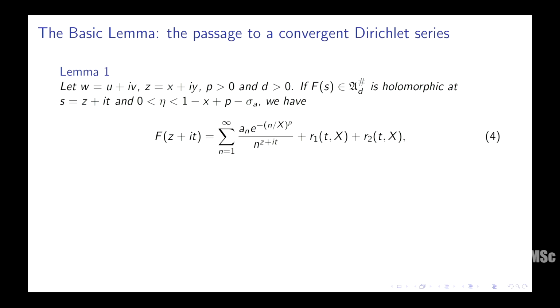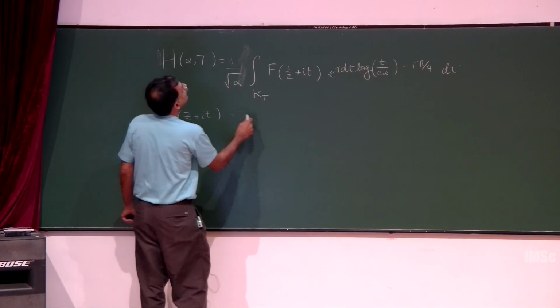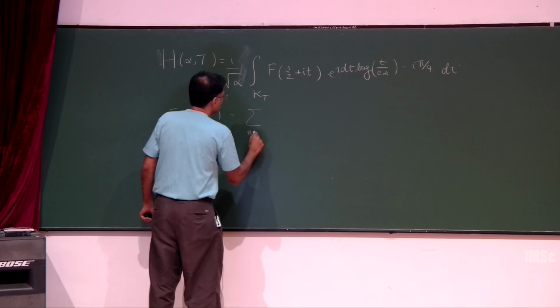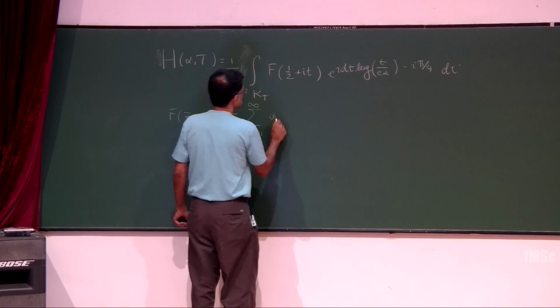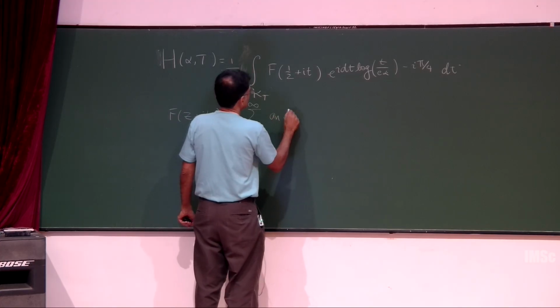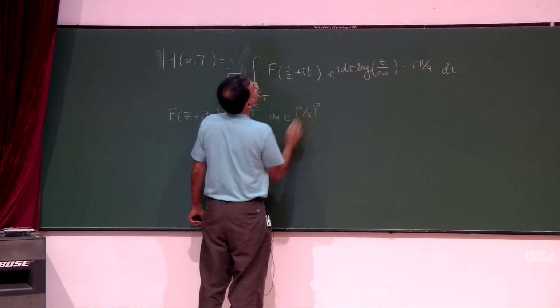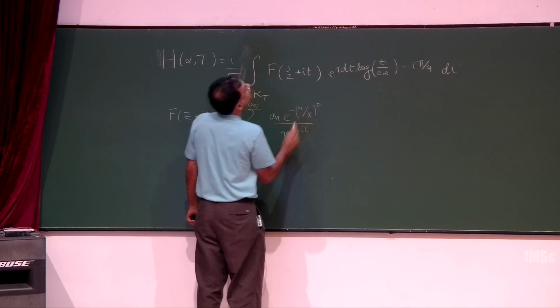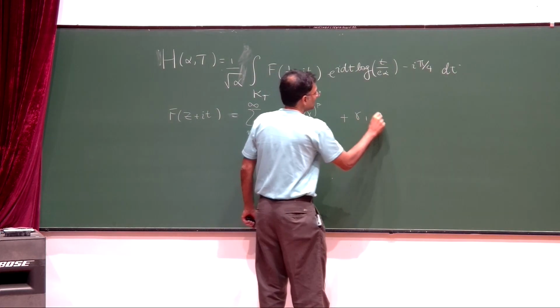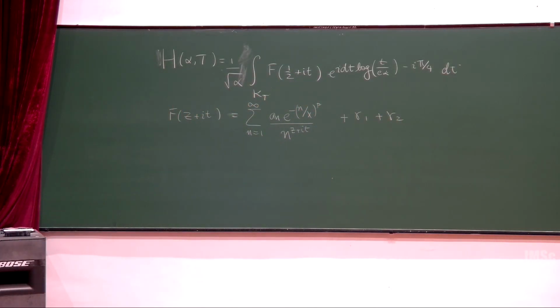The important thing is I have an expression for f of z plus it equals a convergent sum of 1 plus it, e to the minus n over x to the p, divided by n to the z plus it, and then I'm just going to write plus r1 plus r2. The basic point is r1 and r2 are relatively small residue terms which can be controlled quite easily.